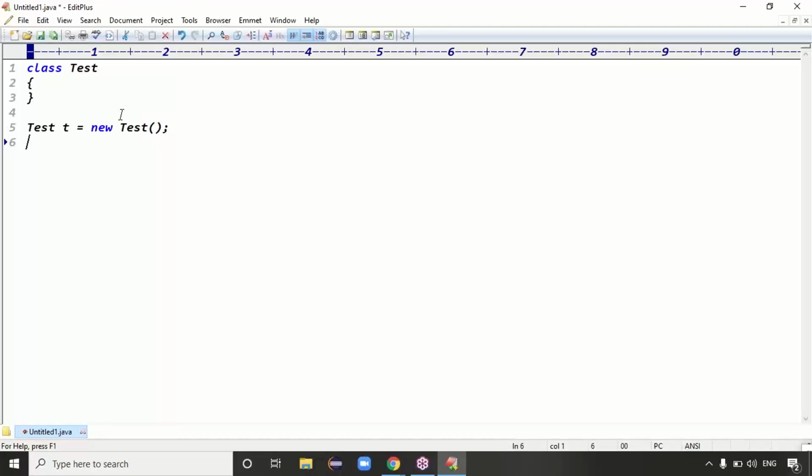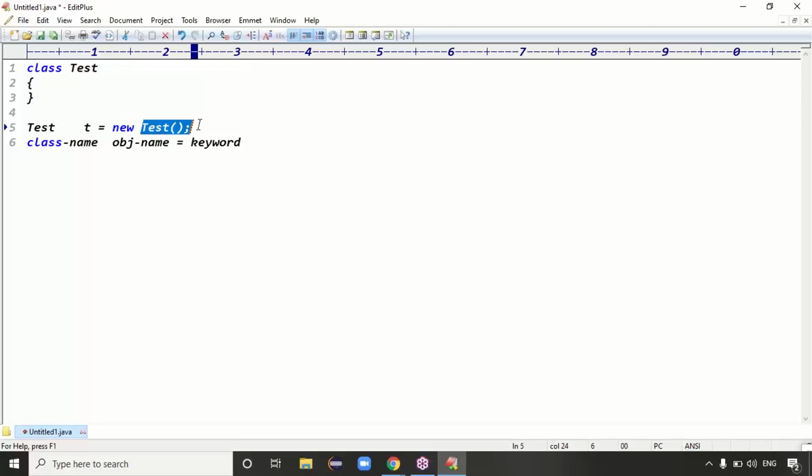Exactly, guys. In this object creation line, Test is a class name. And what about t here? t is the object name basically. What about new here? New is a keyword to create the object.